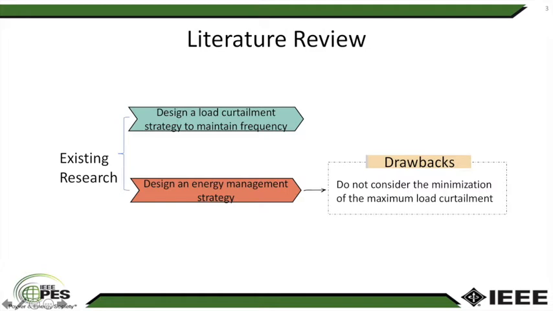The second area of research is to design an energy management strategy to determine the amount of load to be curtailed. The research initiatives are designed to minimize the total load curtailment, but they do not consider minimization of maximum load curtailment in one day. Maximum load curtailment is very important for microgrid future planning, demand response design, and the stability of frequency. Therefore, how to best reduce total load curtailment and the maximum load curtailment at the same time is a potential issue needed to be solved for the islanded microgrid.